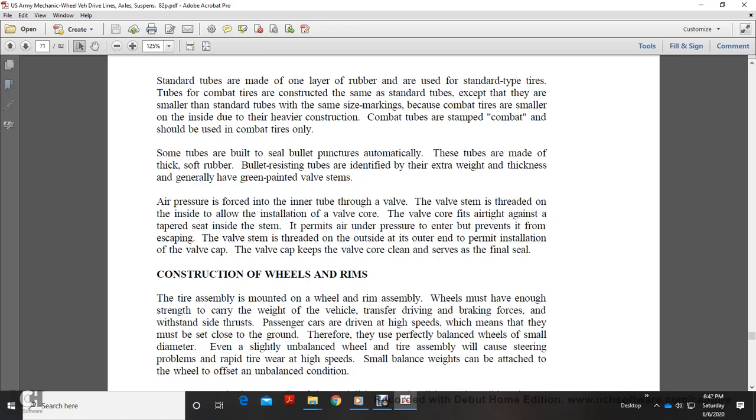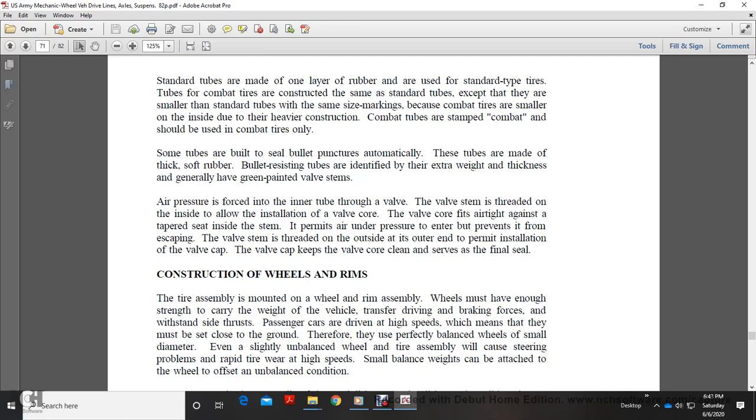Some tubes are built with a self-sealing layer to resist bullet punctures, made of thick, softer rubber built into the tube. Tubes with this extra weight and thickness generally have green painted valve stems. Air pressure forces air into the inner tube through the valve stem and the inside of the insulated valve